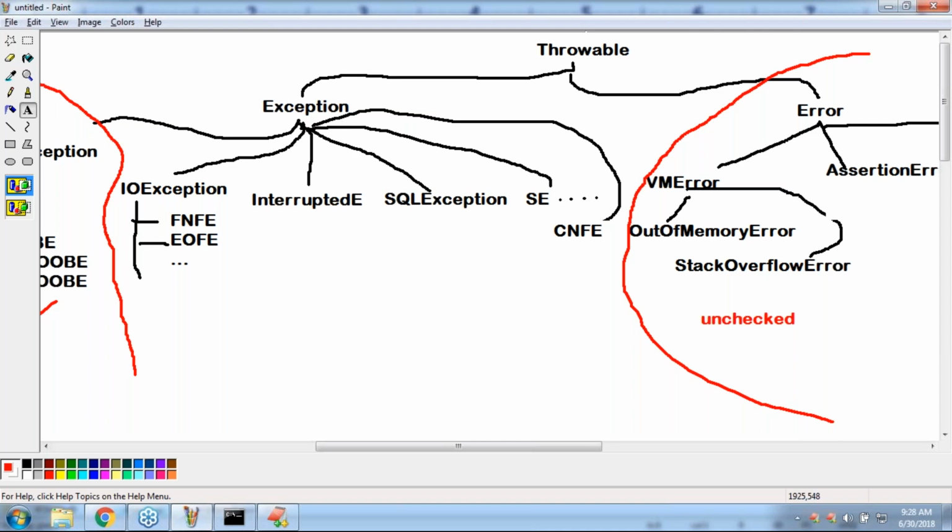Then I will introduce the terminology: what is try, what is catch, what is finally. Next, what is the control flow wherever required. Next, the throws keyword, and how to define our own checked exceptions. All these things we are going to discuss in detail. Don't worry, and then practical examples also I will show.